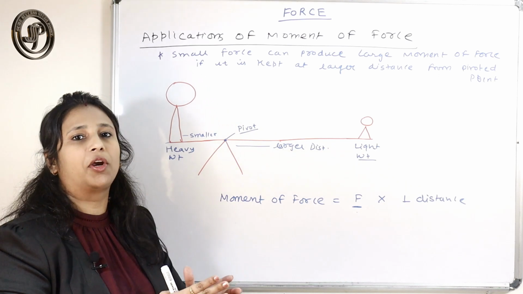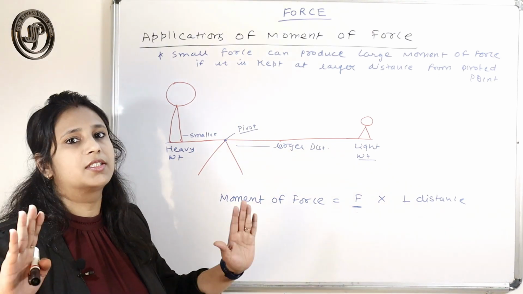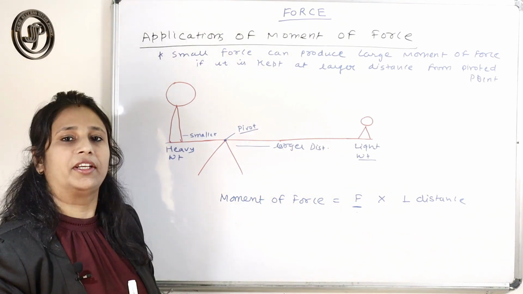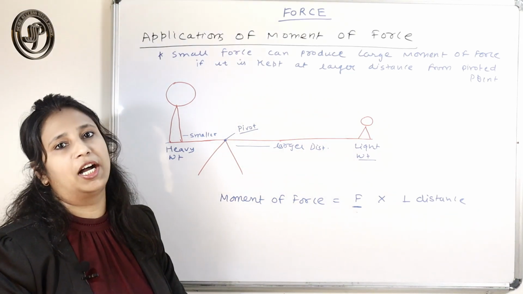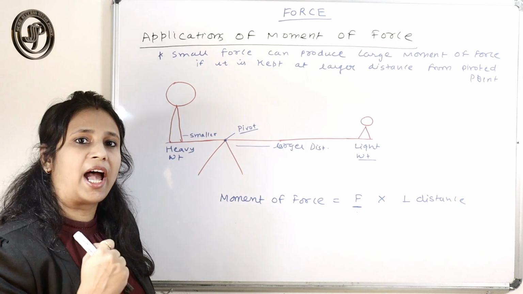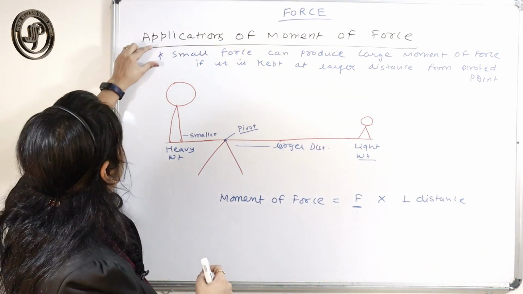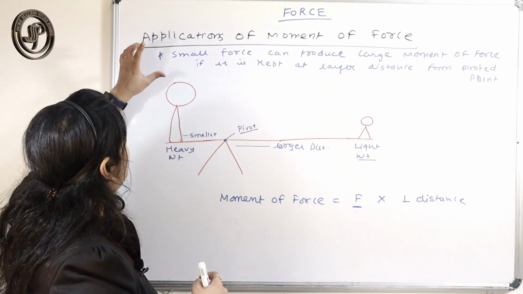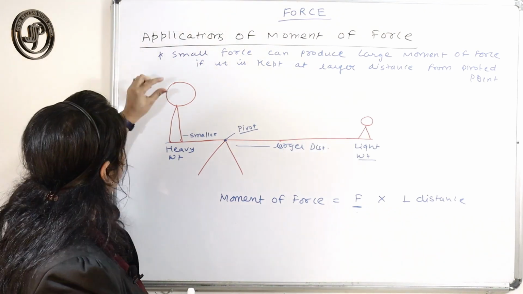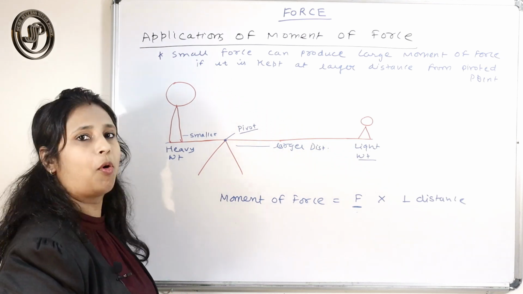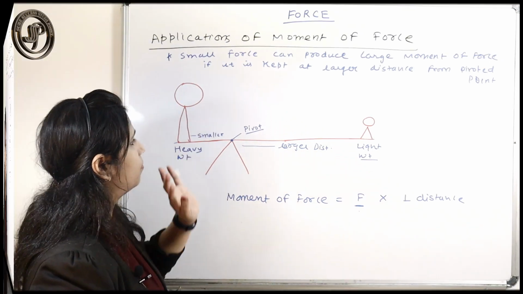By keeping the body at a larger distance from the pivoted point, even a small force can produce a large moment of force. That is the concept I am going to teach from this example, and that line is the important thing you have learned.